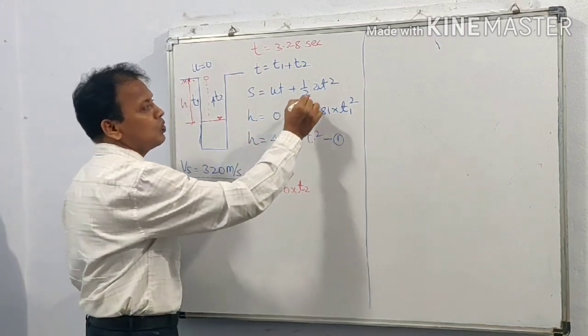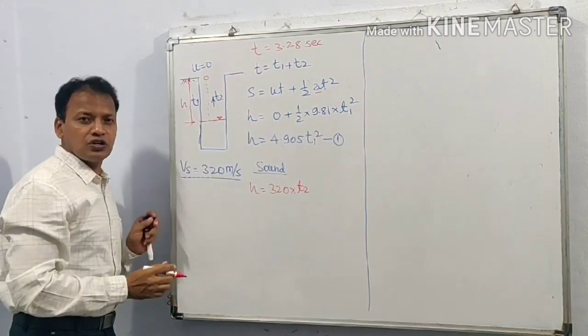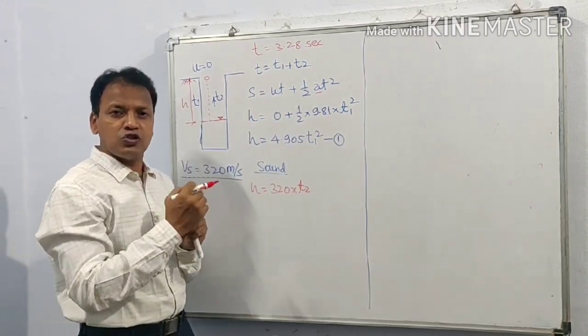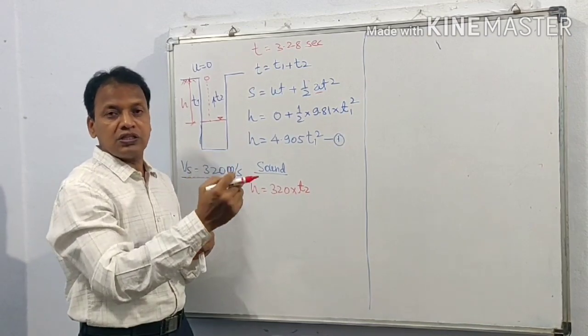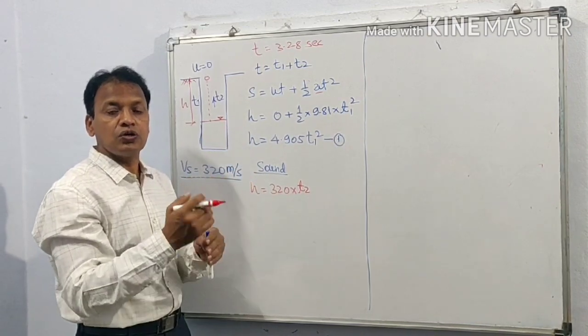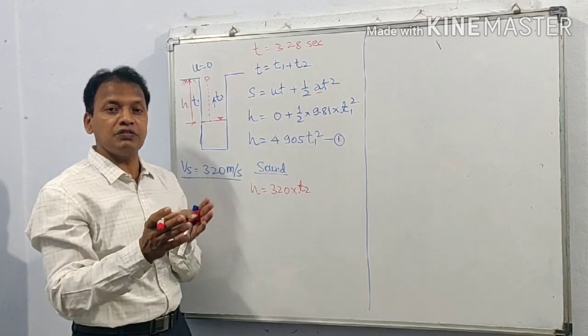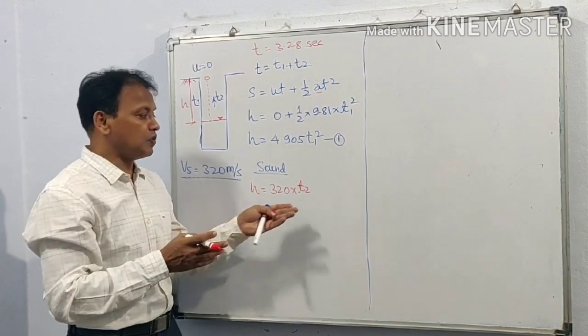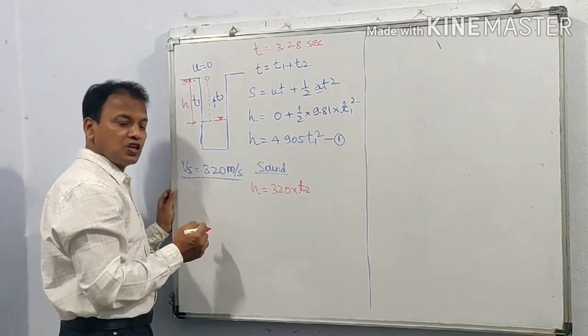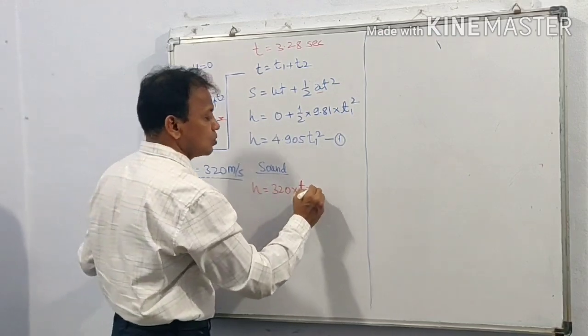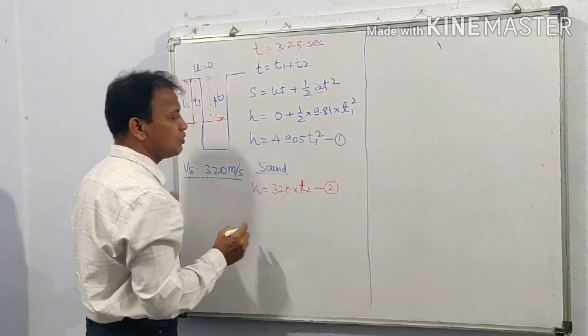Now what about the acceleration? The velocity of sound we are assuming uniform. Velocity is uniform means acceleration is 0. The velocity will not change with time, that means change in velocity with respect to time is 0. Therefore acceleration is 0. Therefore h is equal to 320 into t2. So this is equation number 2.